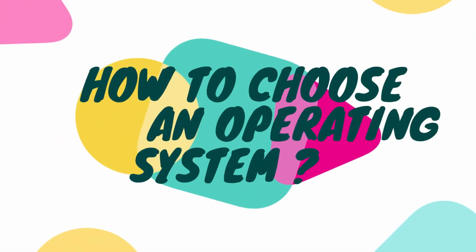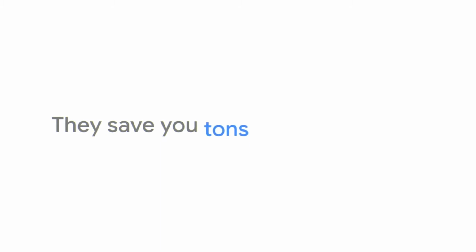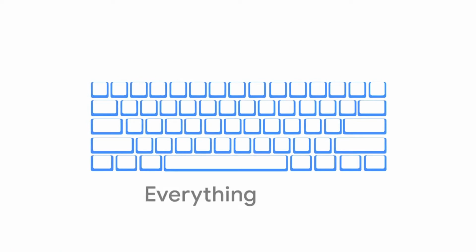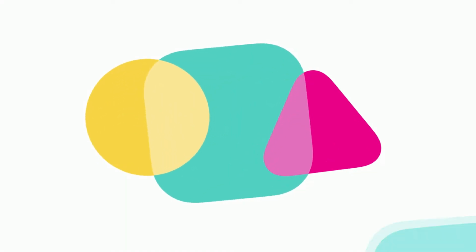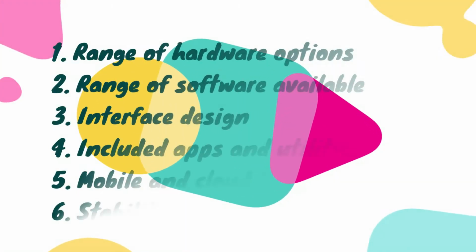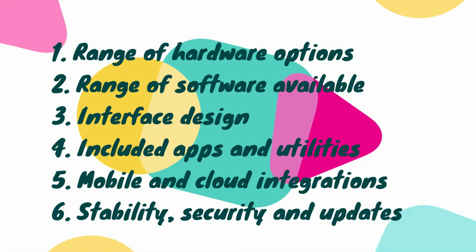How to choose an operating system? To choose the right operating system for you, we discuss the specialty and the uses of the system based on these points. Range of hardware options. Range of software available, including games and productivity. Interface design. Included apps and utilities. Mobile and cloud integrations. Stability, security, and updates.